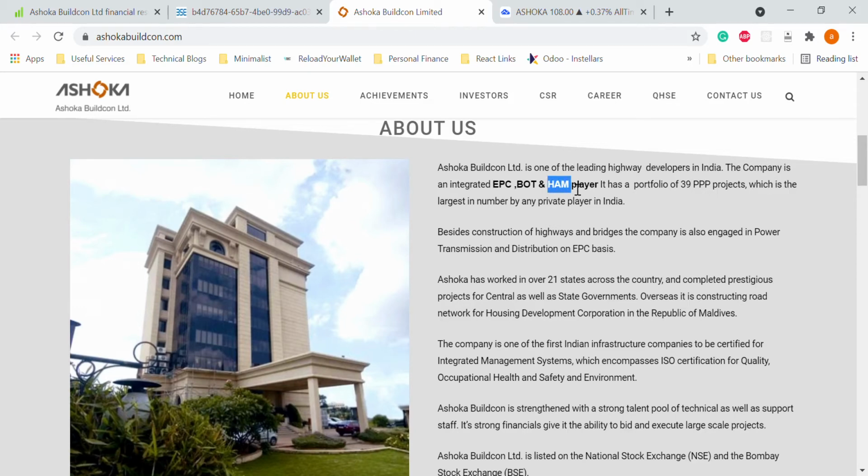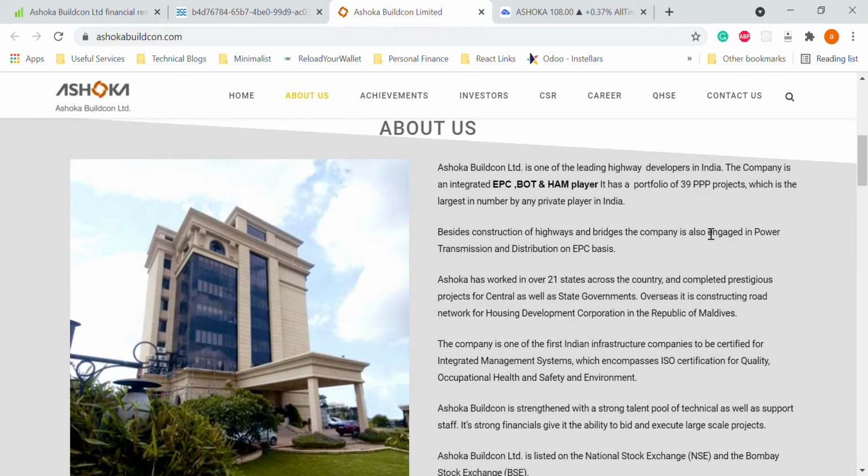And why I'm saying these things in detail is because Ashoka Buildcon has created a very good kind of monopoly in the HAM business model. So HAM is the hybrid annuity model. In this case, what happens? The government pays 40% advance to these companies, and 60% is their responsibility to get out of the business. So 40% is invested by the government, 60% by these developers, and then after that there is a small term, 5 years, 10 years, some lesser duration. Based on that, they can get the profit and some money out of it.